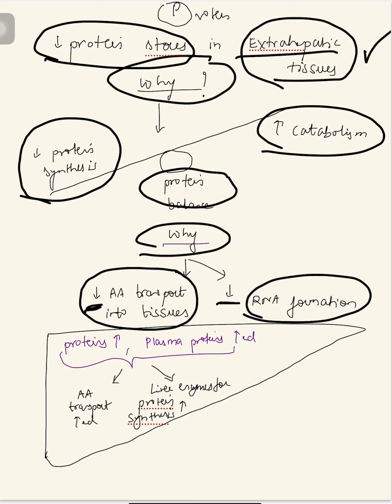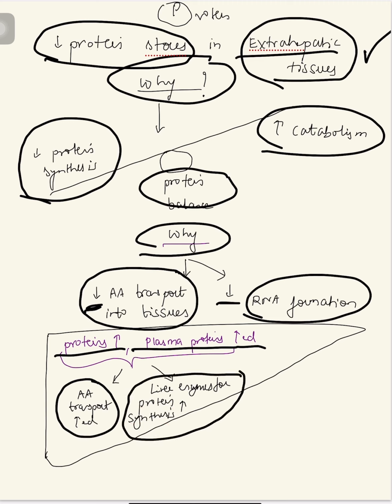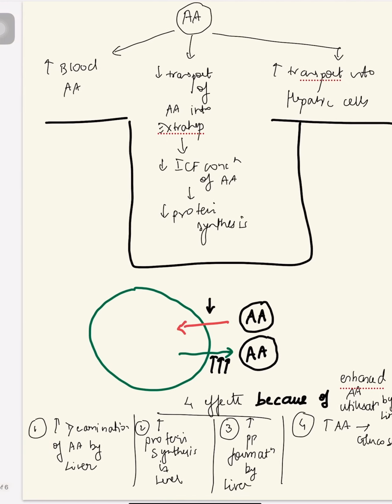But in the liver, exactly opposite things are occurring. Like protein levels increase. Plasma protein levels also increase. Just remember, plasma proteins are synthesized in the liver and secreted into the blood. So cortisol also increases the plasma protein levels. Why are these happening? These are happening because of two things. Because amino acid transport inside the liver is increased. Secondly, the liver enzymes which are required for protein synthesis are also increased.